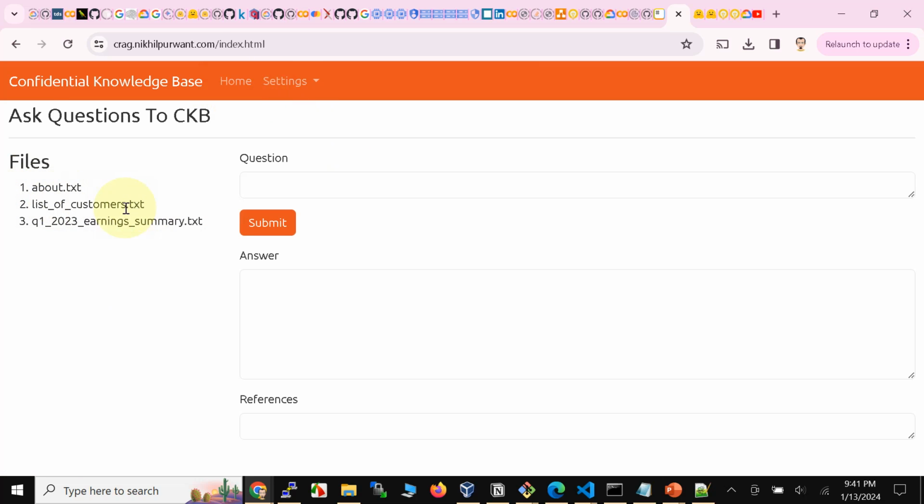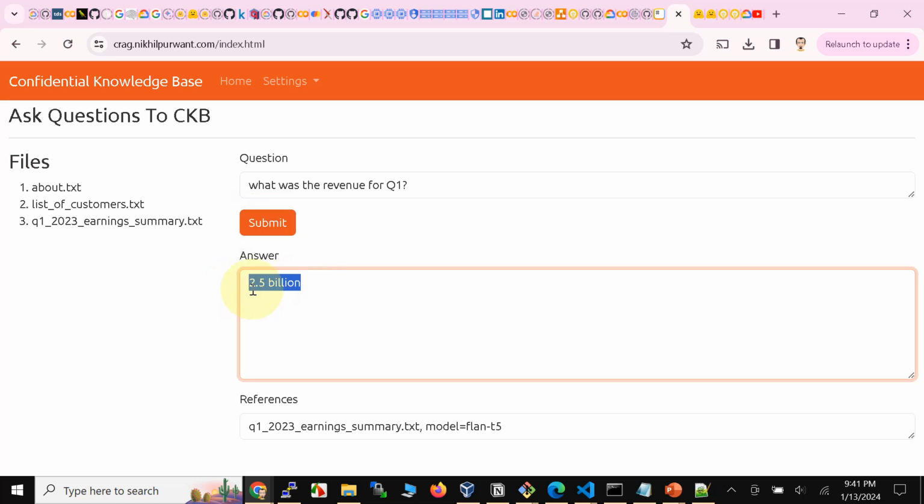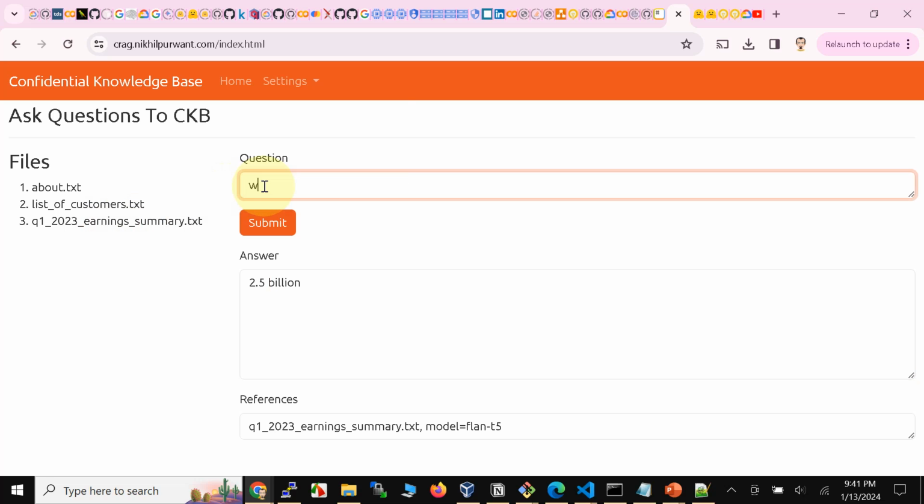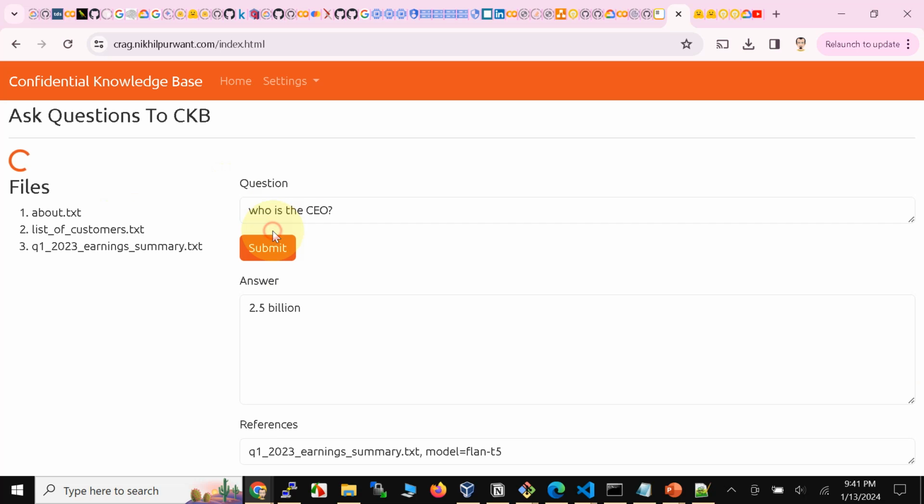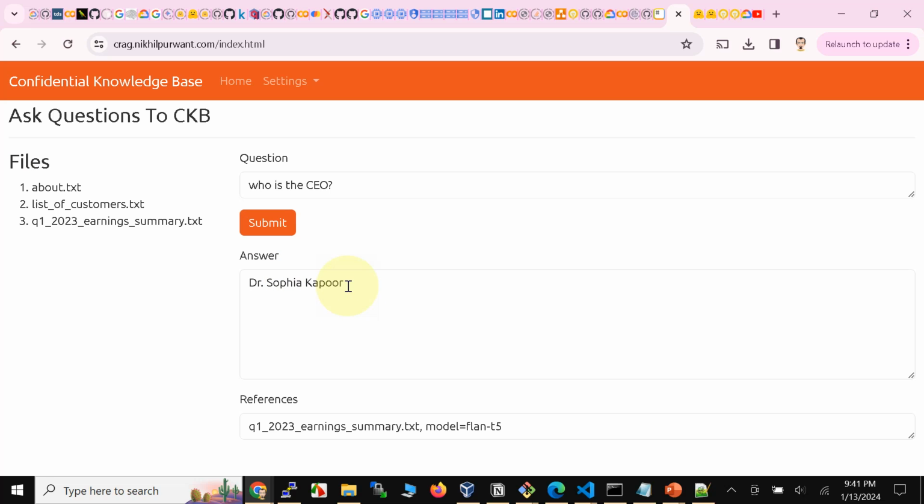Now we can actually ask questions based on these additional files. So let's go ahead and do that. What was the revenue for Q1? Notice that the answer is 2.5 billion. Again, the context is coming from this one. Now let's ask a couple more questions. Who is the CEO? Let's go ahead and ask. Notice that it does answer it correctly.